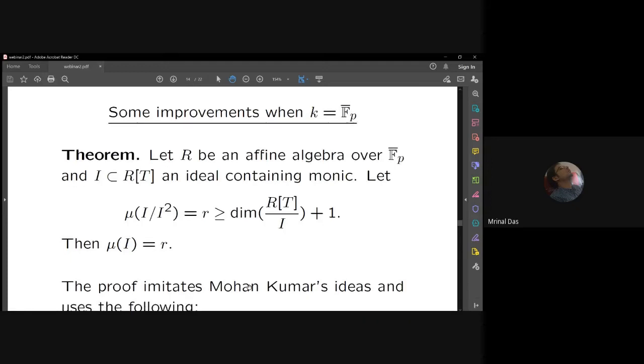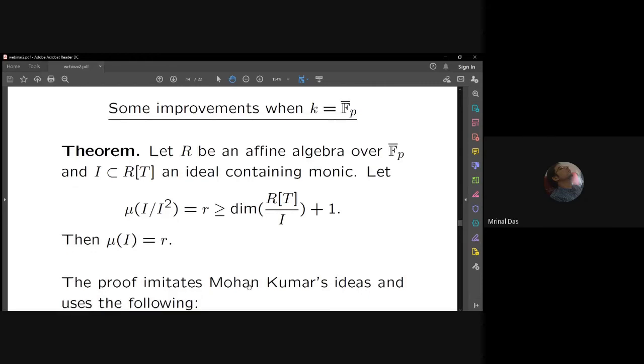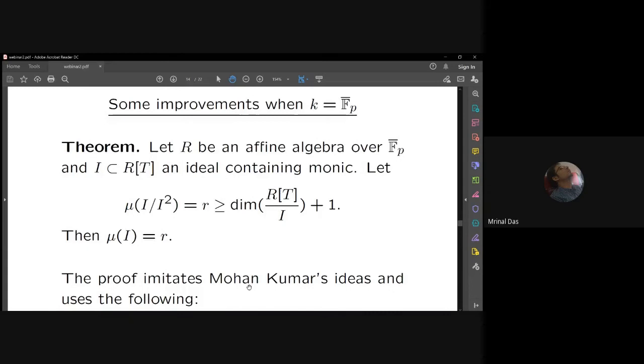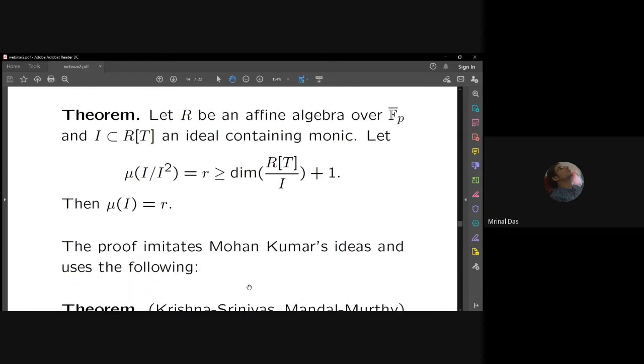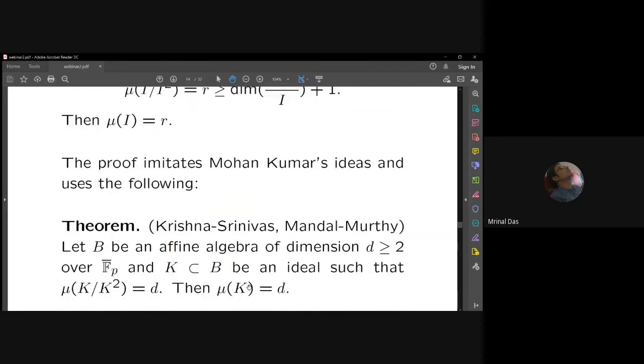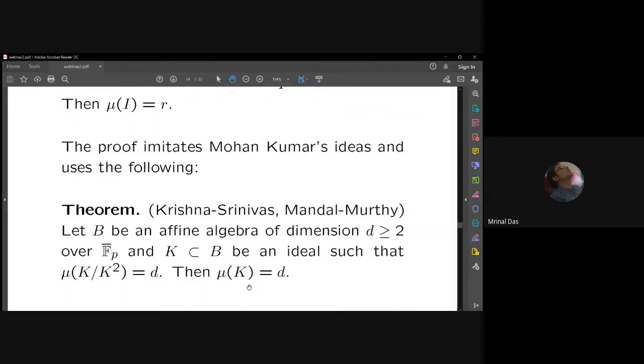This is a result I proved a couple of years back. The proof imitates Mohan Kumar's ideas, using some of the results of Srinivas, Amalendu Krishna, Satyamandal and Pawan Murthy. Let me collect their results in the form of one theorem.